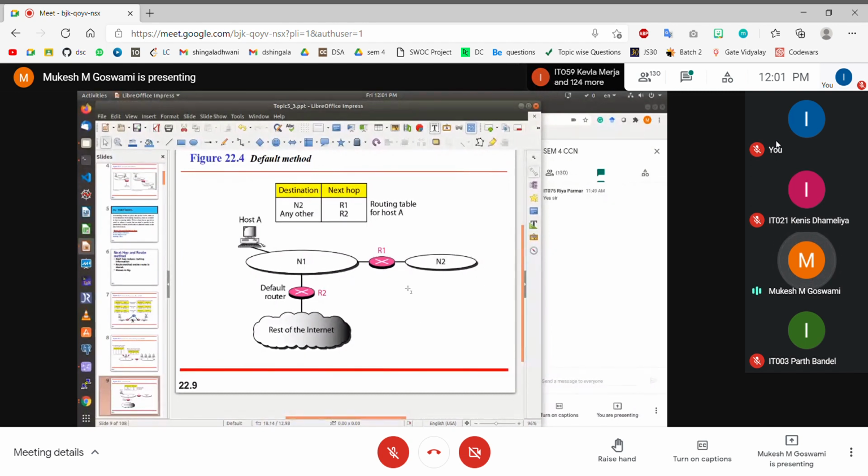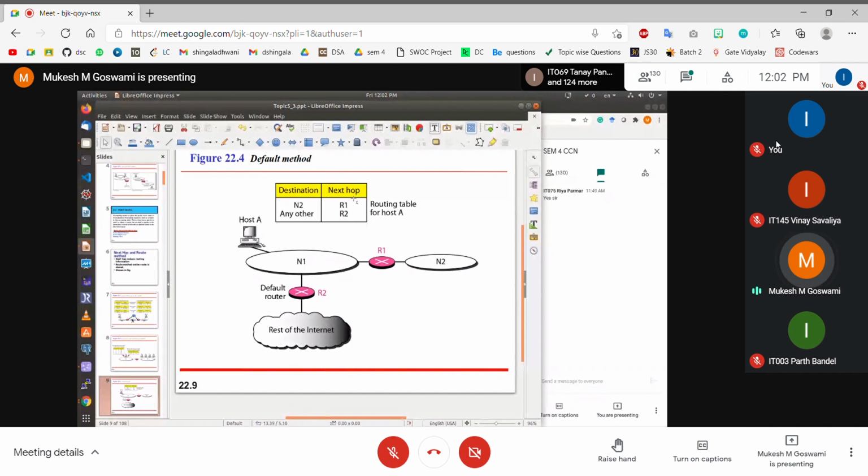So similarly, in the routing table also, we compare the first entry in the routing table. If it does not match, then we compare the second entry. If it does not match, then we compare the third entry. And let's say if the third entry is matching, then we do not go on comparing the fourth entry. We have to compare the entries in the routing table only until a single match is found. The moment we find the match, our comparison is over. We do not have to go on comparing the next values in the routing table, right?